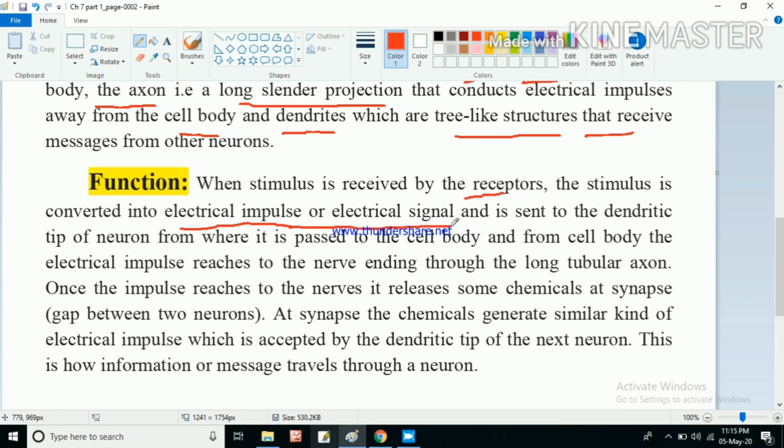So when a stimulus is received by the receptor, the stimulus cannot be transported as it is. So that stimulus will be converted into one kind of electrical impulse or electrical signal, and that electrical signal is sent to the dendritic tip of the neuron.